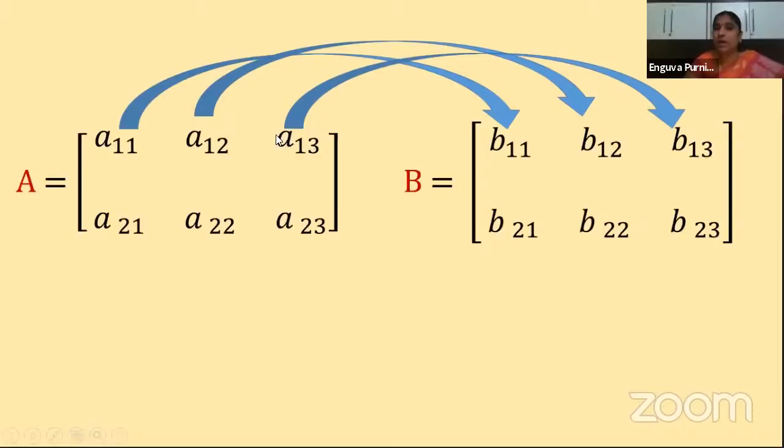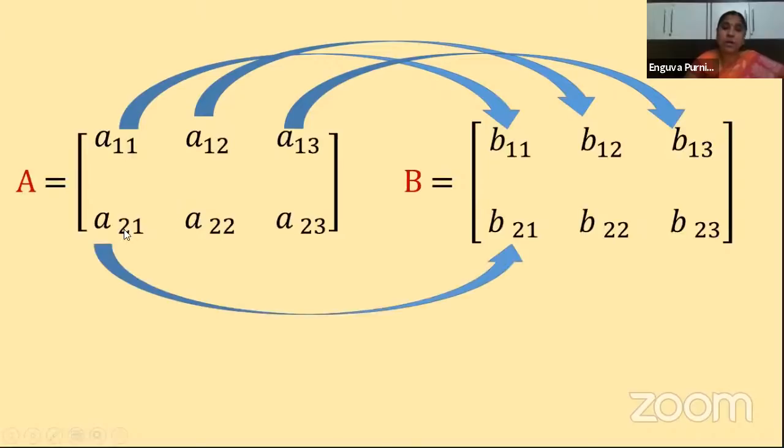And next one is what? A13, B13. These two are also corresponding elements. Only here, children, to show you the difference that this is a different matrix and this is a different matrix, A and B, I'm using B11, B12 for the elements in the B matrix. Clear? But when you write the numbers, they must be the same. So understand that I'm only showing the positions like that, B11, B12, and so on.